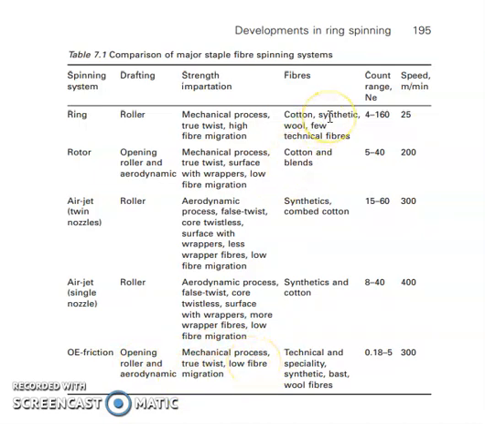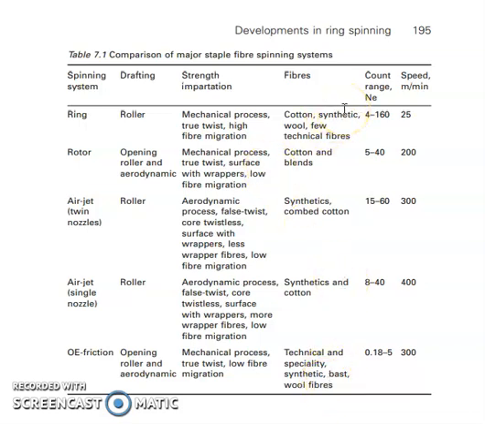If we compare the fibers we use or raw material, in case of ring spinning, any type of fiber we can run. It is cotton, synthetic, few technical fibers. In case of rotor, it is cotton and cotton blends. In case of air-jet twin nozzles, synthetic and combed cotton. In case of air-jet single nozzle, synthetic and cotton. And in case of open-end friction spun yarn, technical and specialty yarns, synthetic, bast and wool fibers.